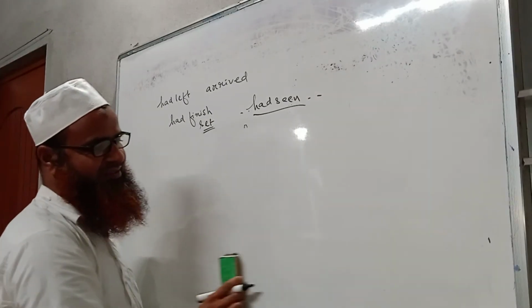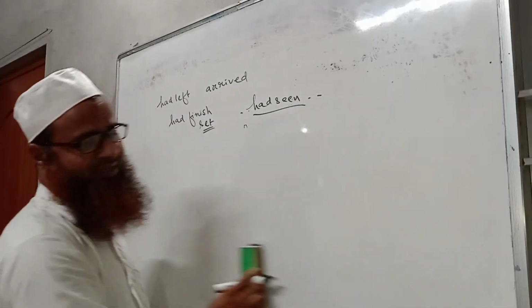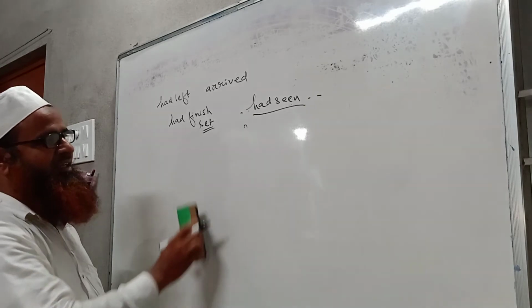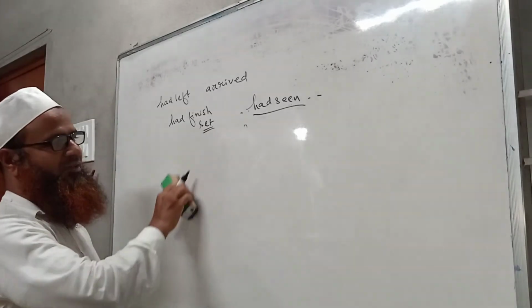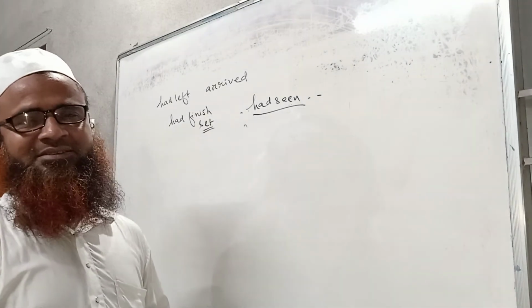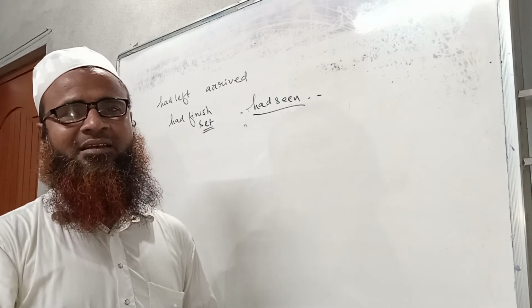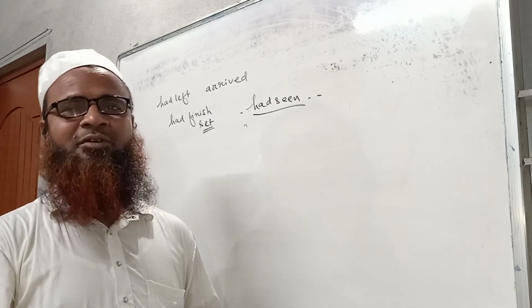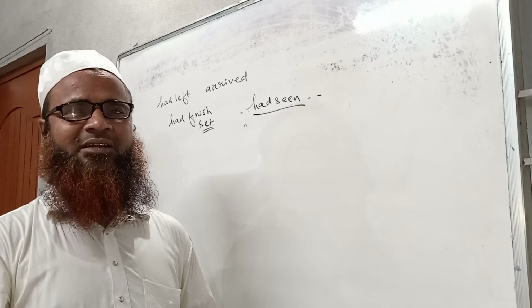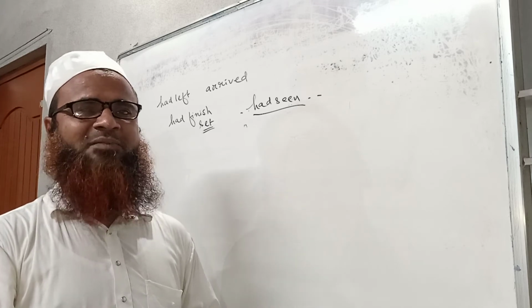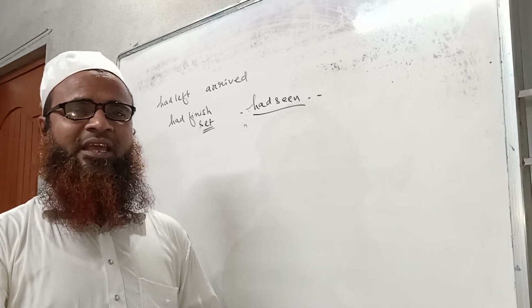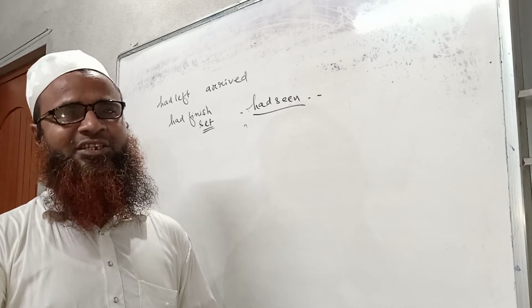Such sentences are rarely written in books and in our practical life. But we may write he had done the work. We may write this sentence also, but this form of past perfect tense is used in case of indirect narration.